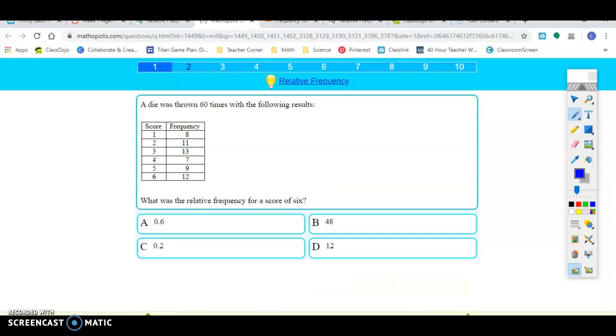Let's do one more together. A die was thrown 60 times with the following results. So it landed on a 1, 8 times, 2, 11, and so forth. What is the relative frequency for a score of 6? So there were 12 out of 60 times landed on a 6.